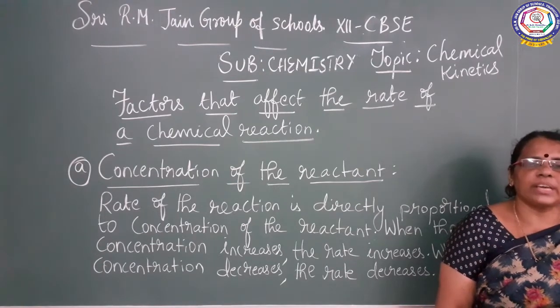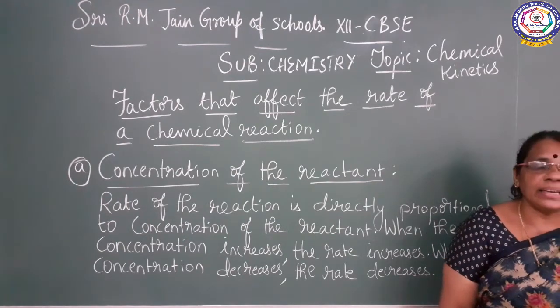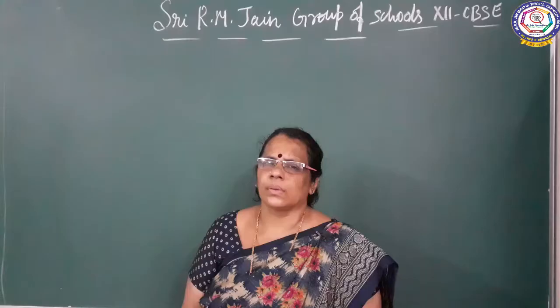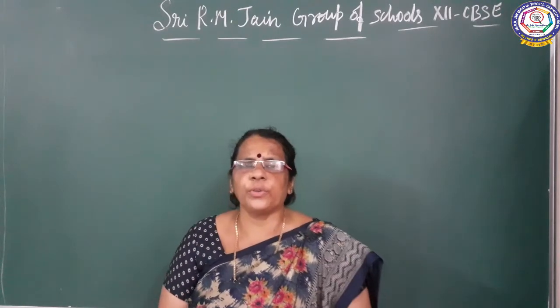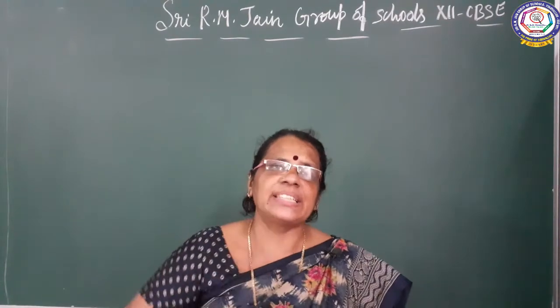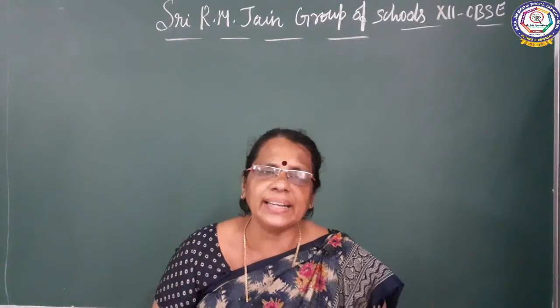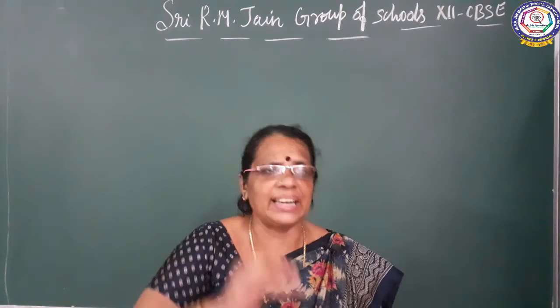We are going to see with an example so that you will get complete clarity about this point. Now we are going to see how the concentration affects the rate of the reaction by giving one example, so that you will have complete clarity about the concentration and the rate.